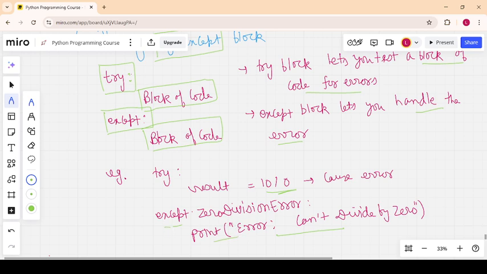So here in except we also write what type of error it is, like here ZeroDivisionError. If we don't have knowledge of the type of error, we can leave this section out, leave this keyword. Okay, write except colon, then write the code.